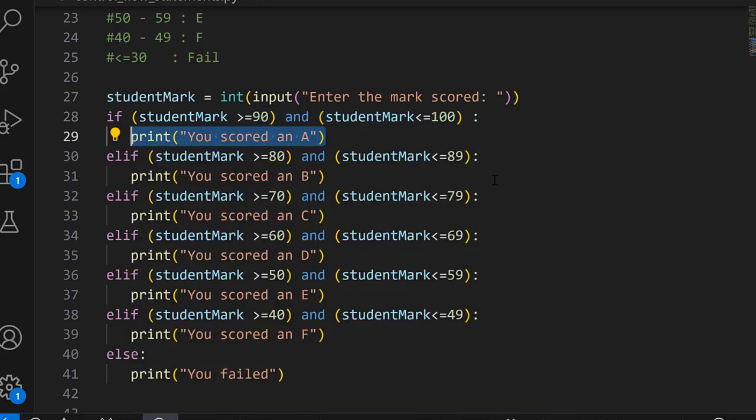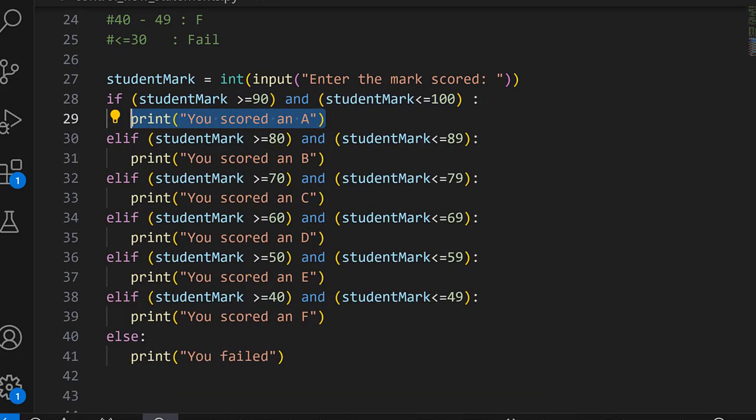Now for cases where we pass in a value like 88, the program is going to test the first condition, and since 88 is not greater or equal to 90, we already have a false output here, meaning that this first condition is false, and the program moves to this condition.